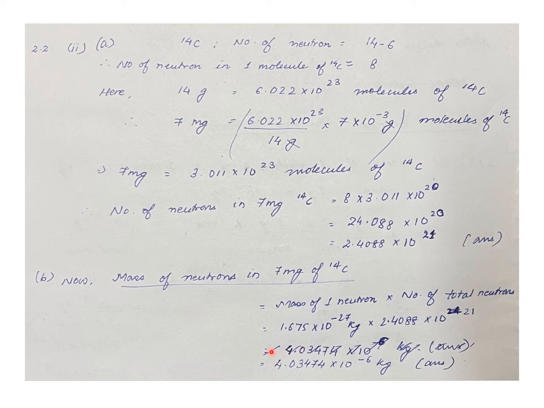So that is 1.675 into 10 to the power of minus 27 kg into 2.4088 into 10 to the power of 21. That gives the answer as 4.03474 into 10 to the power of minus 6 kg.